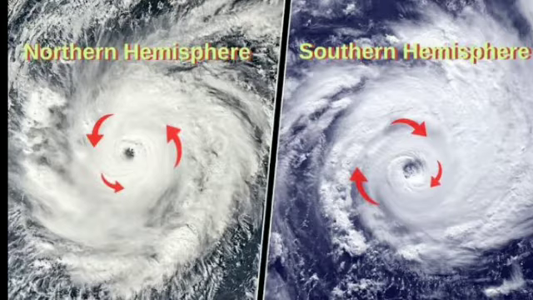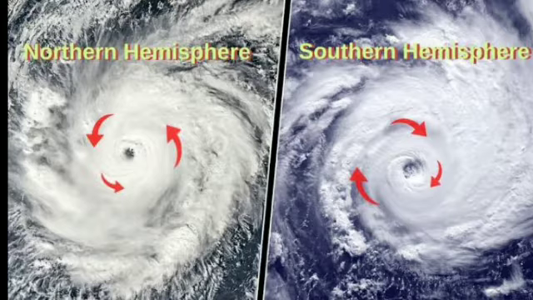Whereas, students, in southern hemisphere, you can see over there in the image, the arrows showing the direction of the wind. So the direction of the wind moves in clockwise direction. You can see the arrow of the wind over there. Those arrows are moving in which direction? Clockwise direction. Means 1, 2, 3, 4, it is clockwise, right?